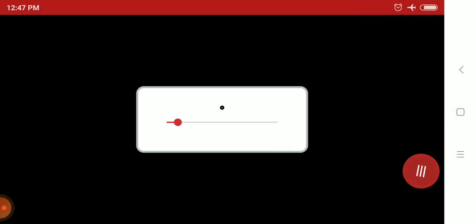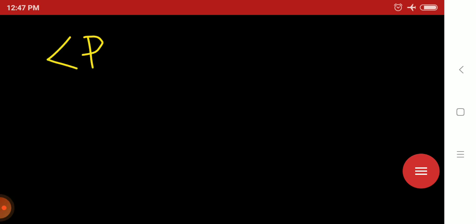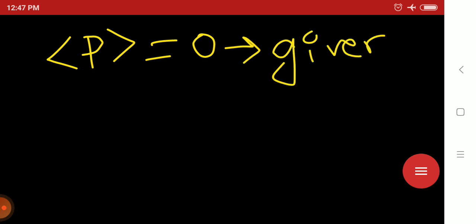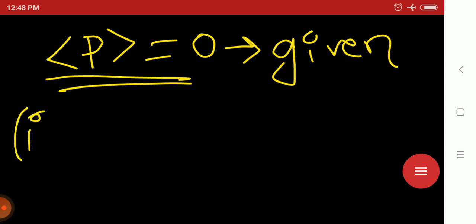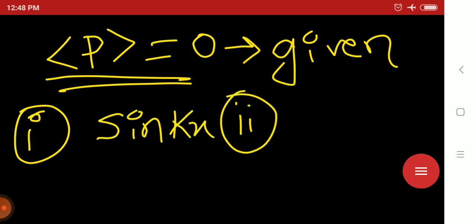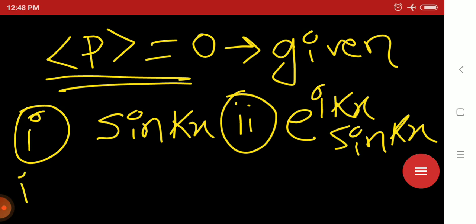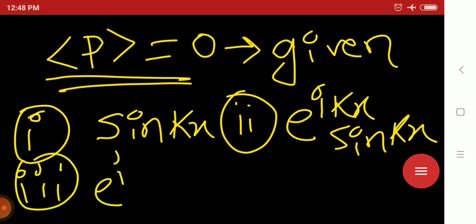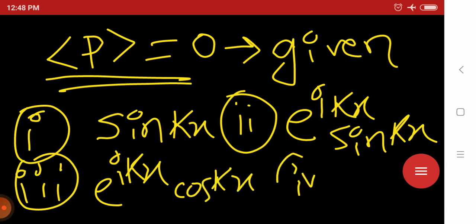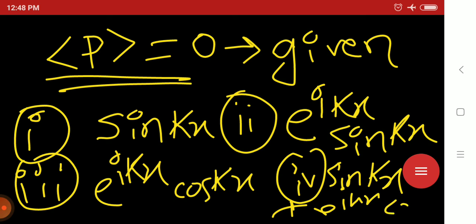So in a question that has come, the expectation value of momentum is given as 0. Four options are given to you: one is sin kx, second is e to the power ikx sin kx, third is e to the power ikx cos kx, and another is sin kx plus e to the power ikx cos kx.